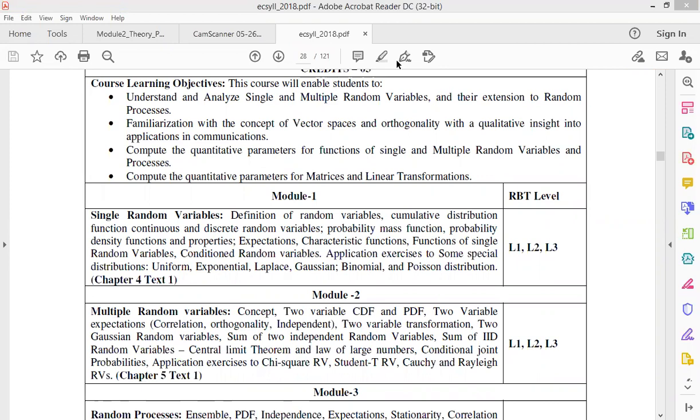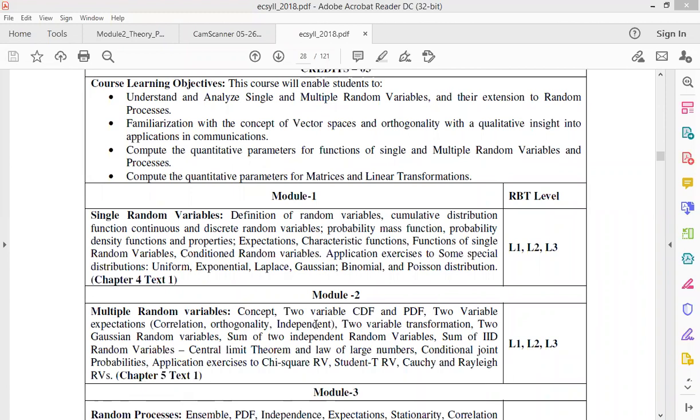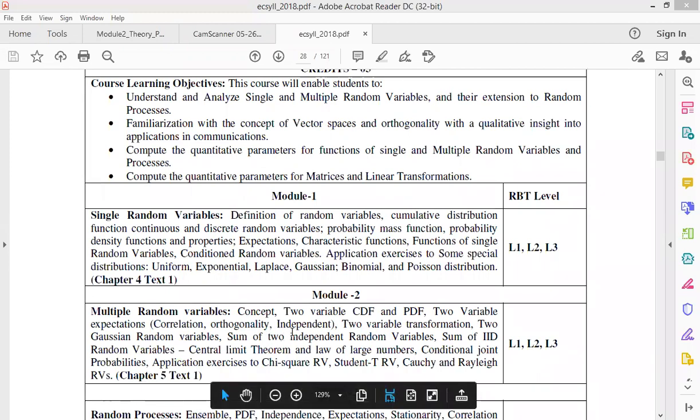In this multiple random variables module, we'll be considering only two variables, and in some cases we'll be using examples with more than two variables. Whatever concepts we have studied for a single random variable will be extended here. Along with that, we are also extending the topic up to the sum of two independent random variables and the central limit theorem.